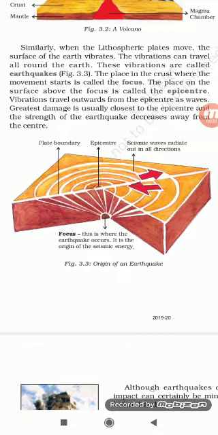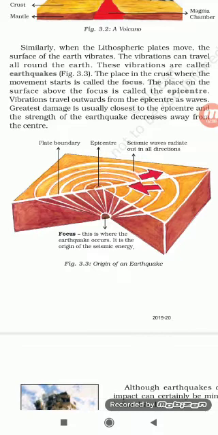The place in the crust, that means the top layer, where the movement starts is called the focus. You can see here that where the plates have collided with each other, it is causing the movements. So the place where these movements start is called the focus, and the place on the surface of the earth just above the focus is called the epicenter.